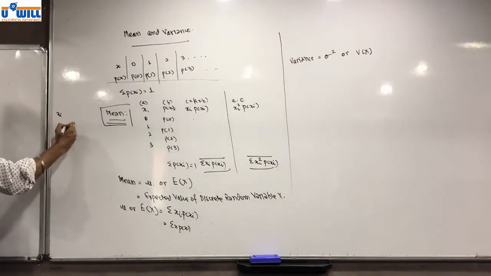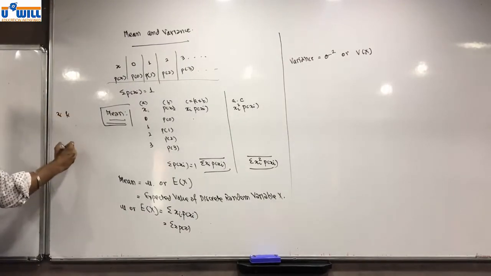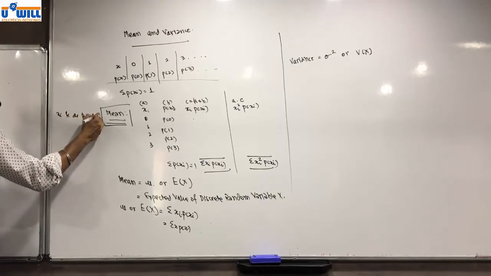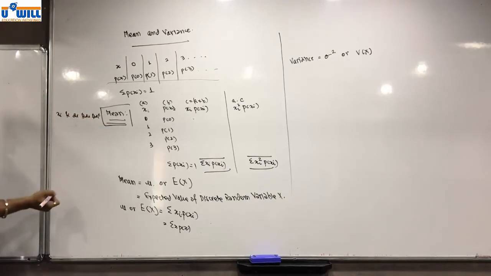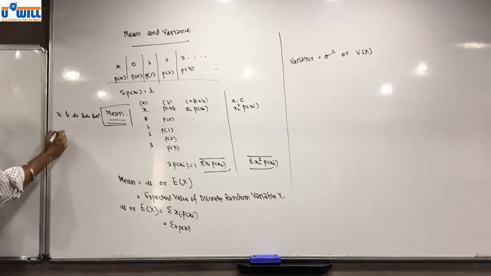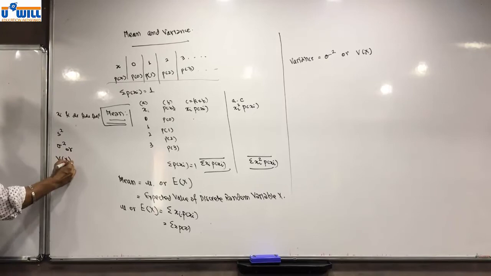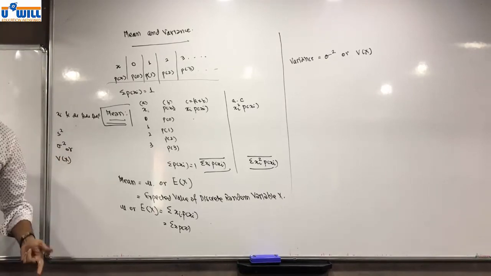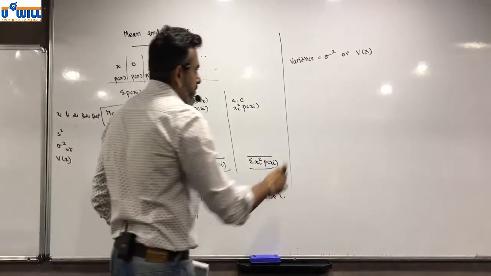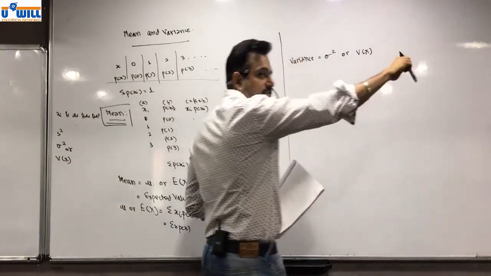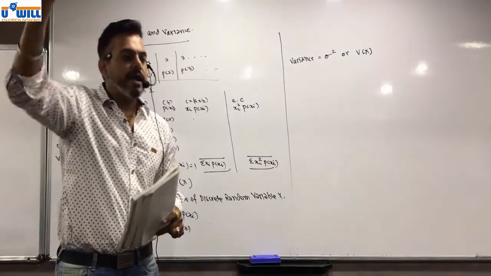We had xi, we had fi, we have di, we have fi di, and we have fi di square. Then we have formula for variance. This is clear. We call variance as S square. Instead of this, we call it sigma square or V in the bracket X. Okay, so either we write sigma square or we write variance of discrete random variable X.